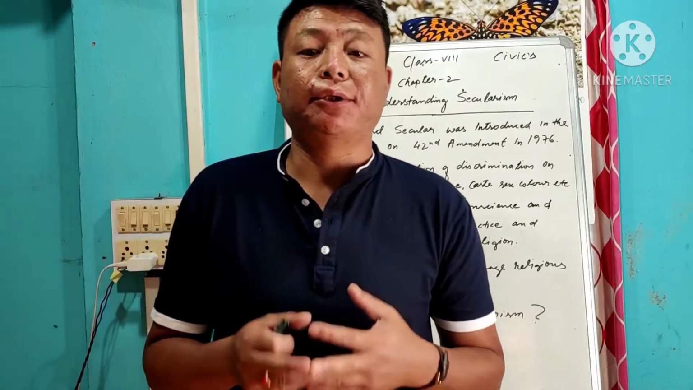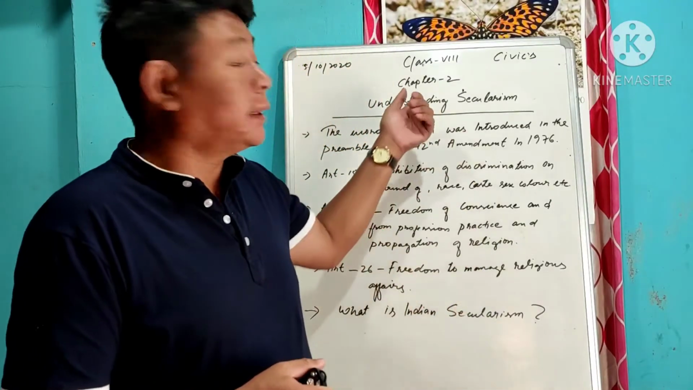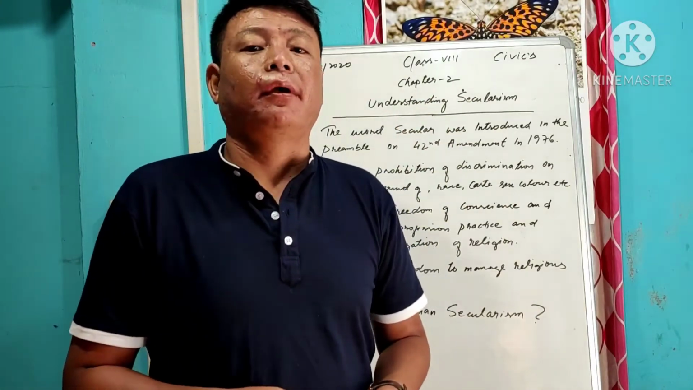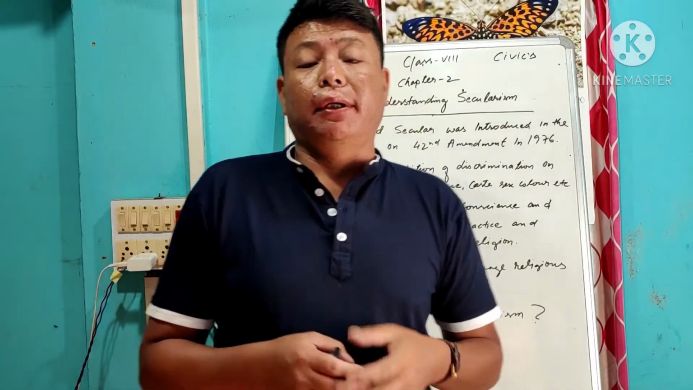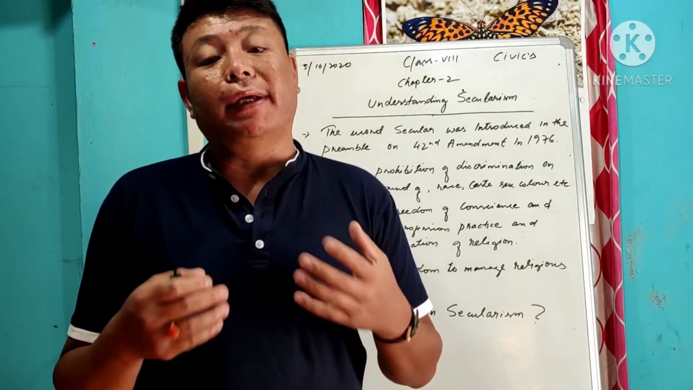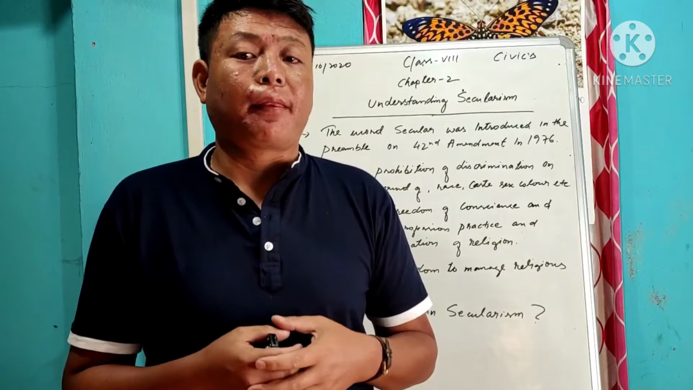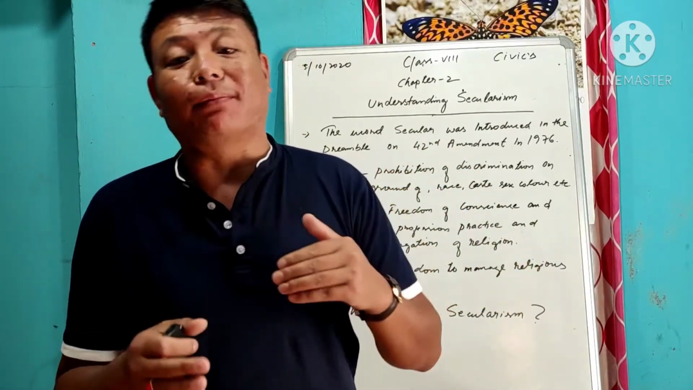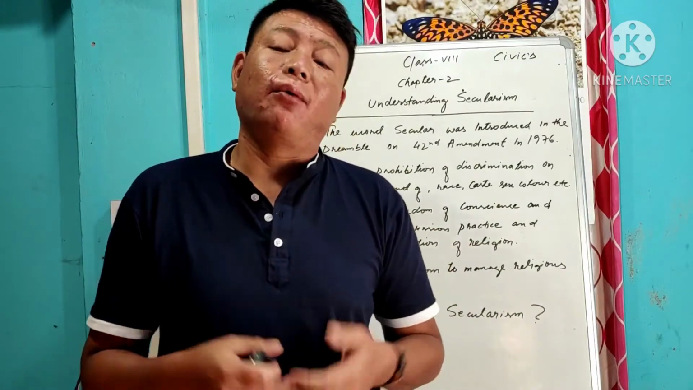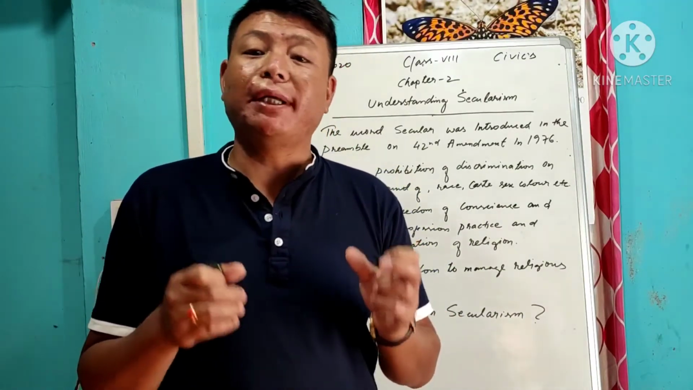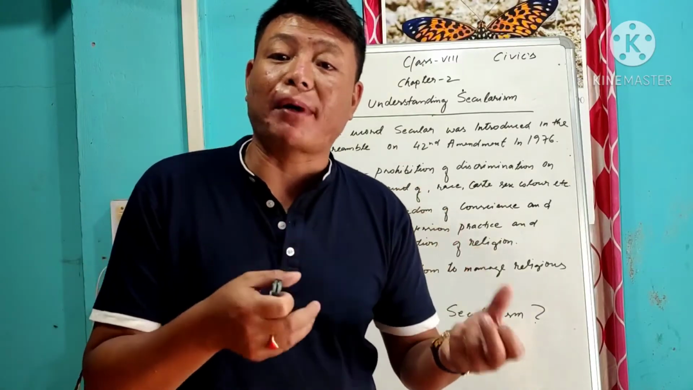Today we'll start the new chapter, the second chapter, understanding secularism. In the first chapter we already studied the need for constitutions. That chapter is different from this one, because there we studied why we need a constitution: so that we can be protected properly by the state.